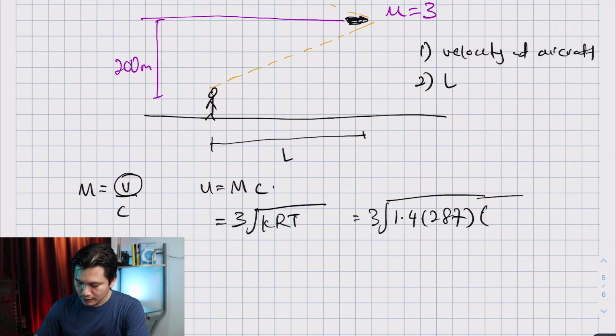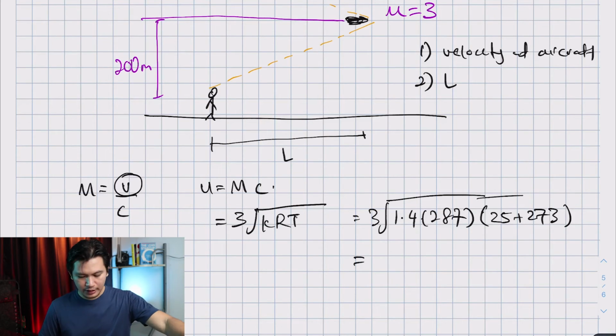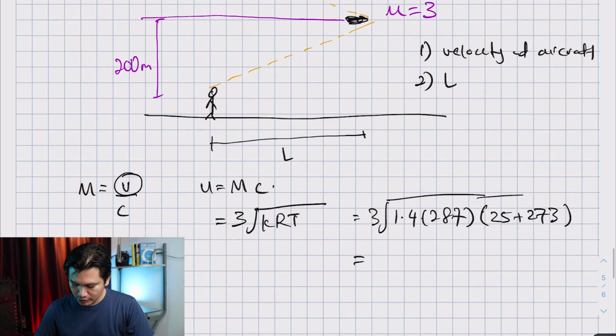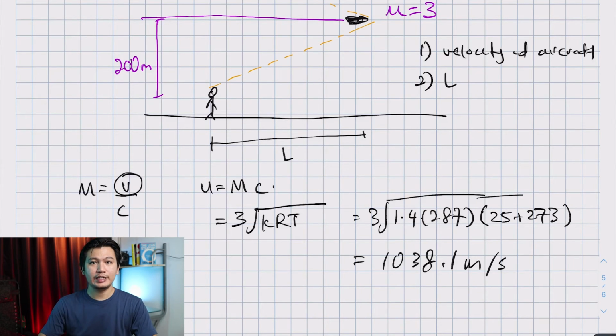T is temperature. We do not know the temperature, but let's assume it is 25 degrees C plus 273 because we need it in Kelvin. You end up with the square root of 1.4 times 287 times (25 plus 273), times 3. So the aircraft velocity is 1038.1 meters per second.